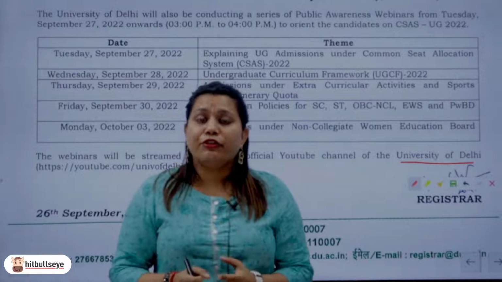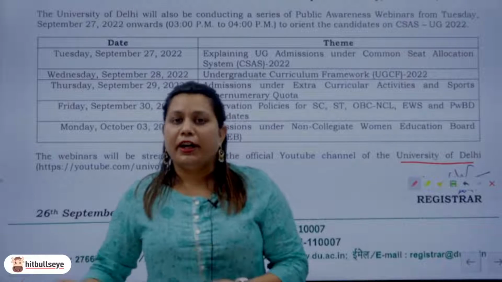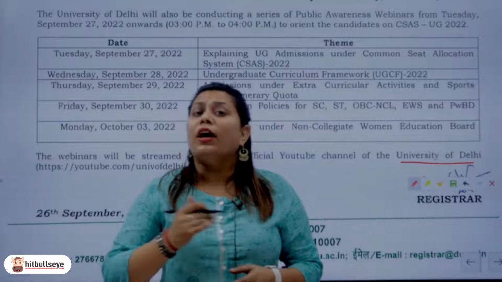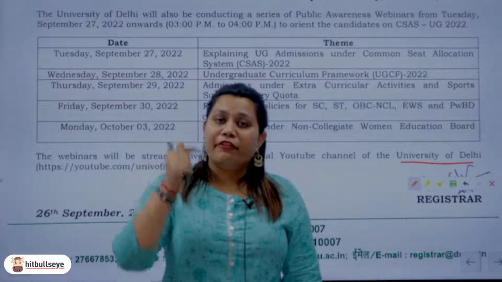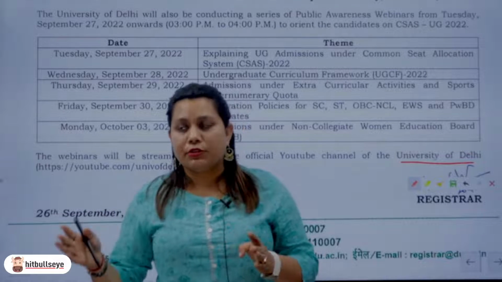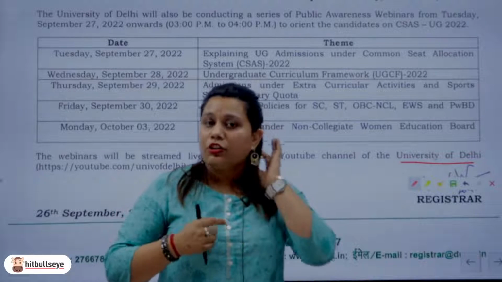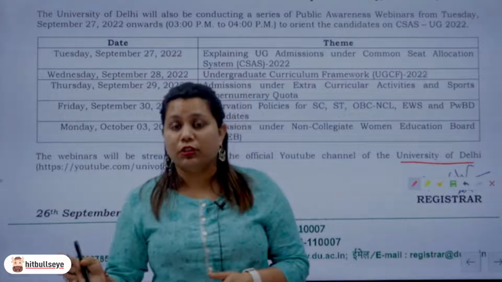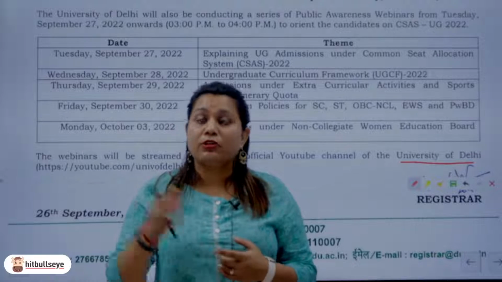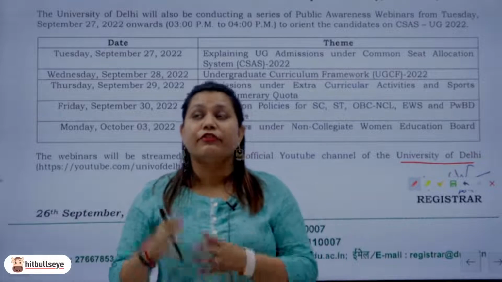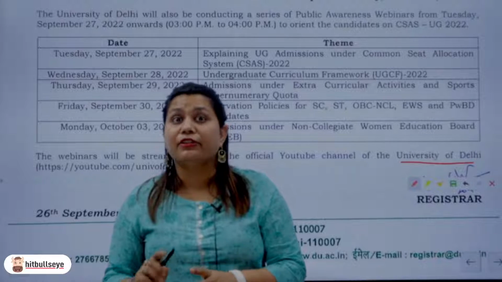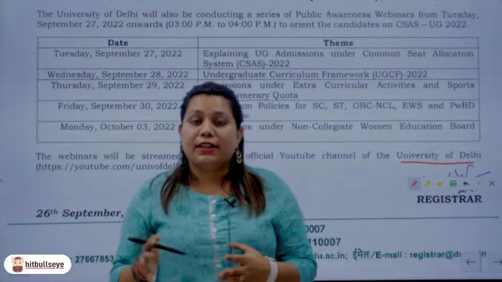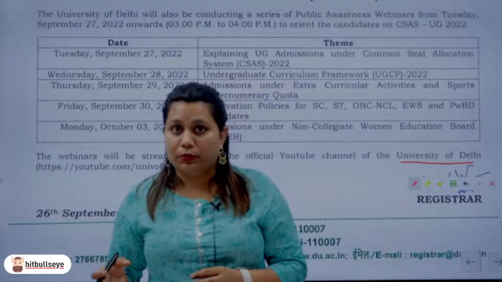My suggestion again would be for you not to save your preferences right away. Take your time, fill in the form slowly, steadily. Take 3-4 days to fill in the form, because there is no hurry. And also, like I said, you can switch your preferences as many times as you want. You can shuffle the order as many times as you want. But once you have saved it, you cannot change it further. You cannot change the sequence of your preferences or add or deduct a preference once you have saved the entire application form. So take your time, be slow and steady in the entire process. Do your research very, very properly.